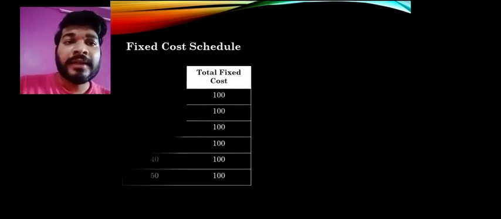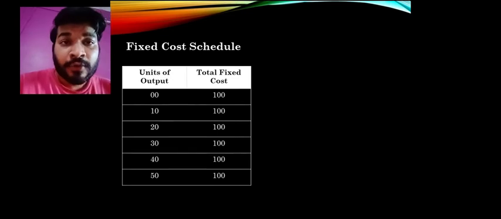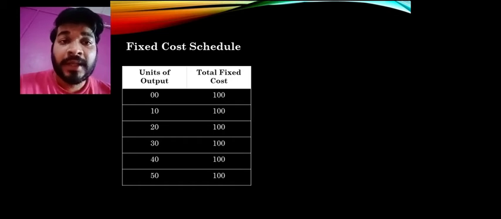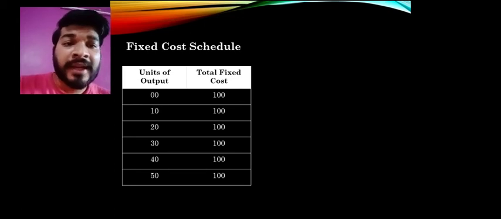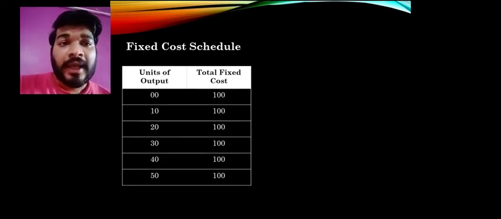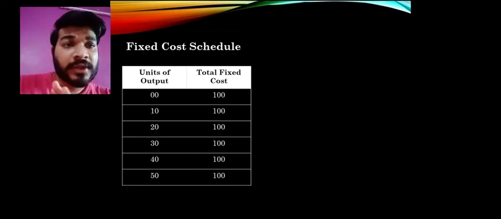So here is a fixed cost schedule, and here is a table. It has two columns: units of output and total fixed cost, meaning how much output is being produced. At zero production, fixed cost is 100. At 10 production, fixed cost is 100. If production increases from 10 to 20, still 100 rupees; 20 to 30, 100 rupees; 30 to 40, 100 rupees. It goes on, and the fixed cost does not change.